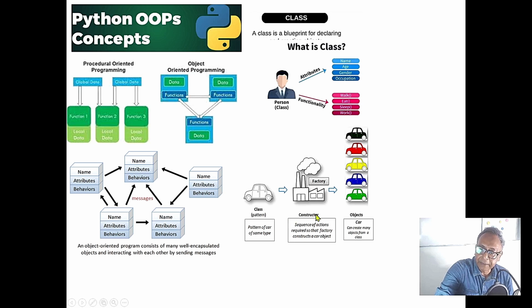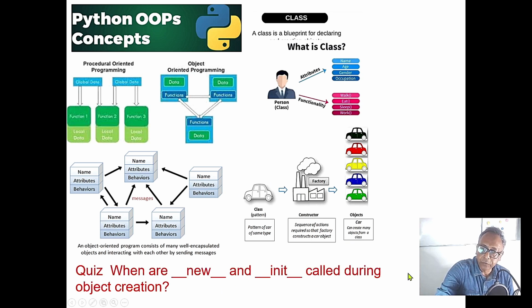In Python, it's called a double under method, __new__. To initialize the attributes, it will be __init__, and that's where objects will be created. When the objects are created, there is double under new and double under init. And there is a quiz.